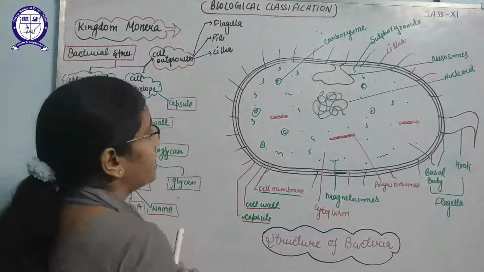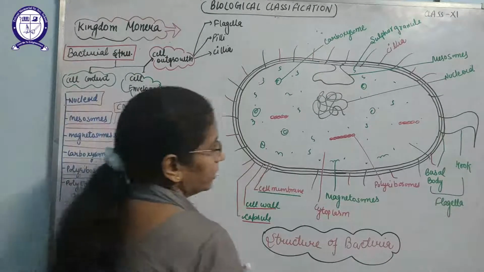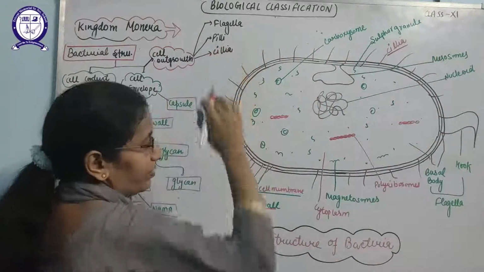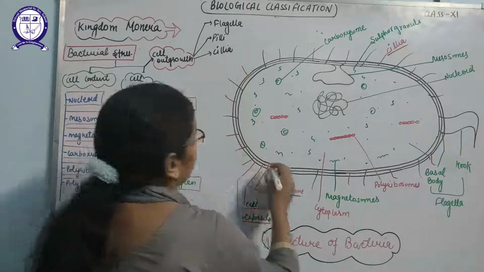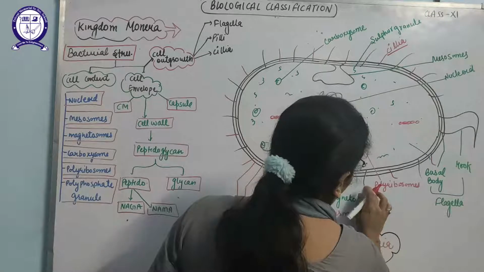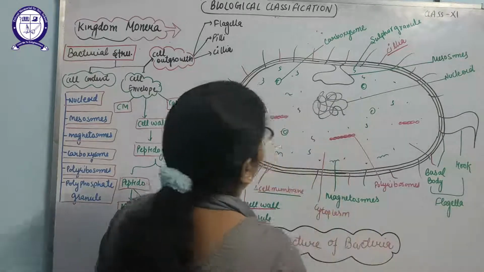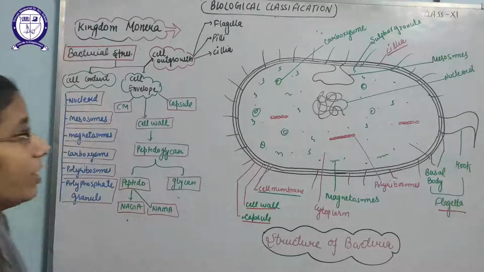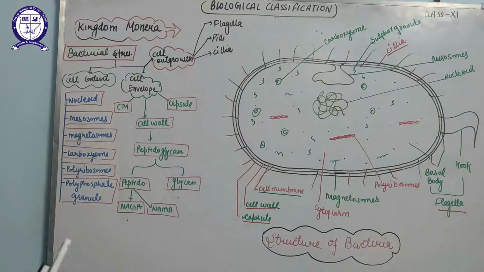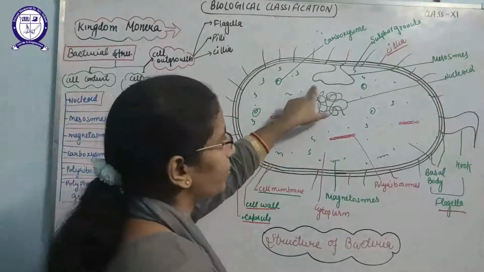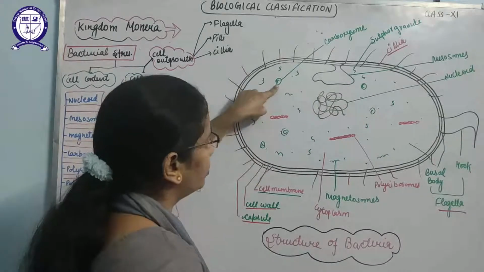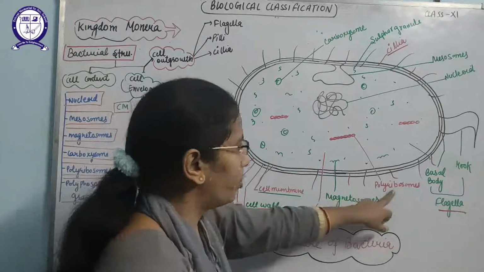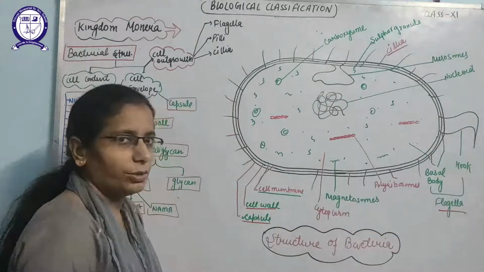After that, we can say outgrowths will include the pili, cilia. I have mentioned here flagella, pili and cilia. So these black structures are known as the pili, then cilia, and this structure is known as the flagella. After that we can say what are the contents inside the cell. It includes the mesosomes, nucleoid, carboxysomes, sulfur granules, magnetosomes, cytoplasm, polyribosomes, polyphosphate granules, etc.